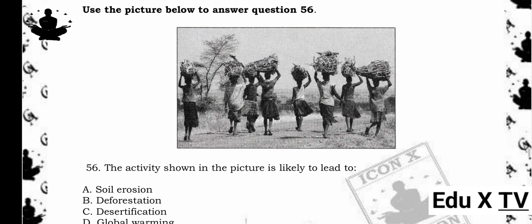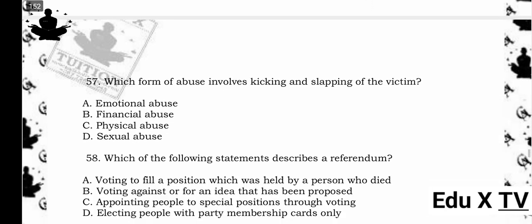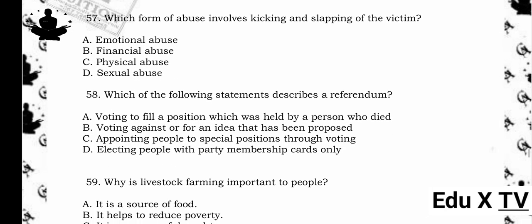Use the picture below to answer question 56. A picture of a group of women walking carrying firewood bundled on top of the head. 56. The activity shown in the picture is likely to lead to A. Soil erosion. B. Deforestation. C. Desertification. D. Global warming. The answer is B. Deforestation. Reason being, the women carrying firewood indicate gathering wood from forests, which can lead to deforestation.